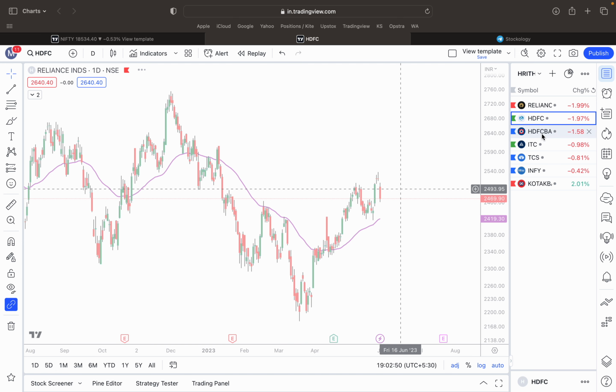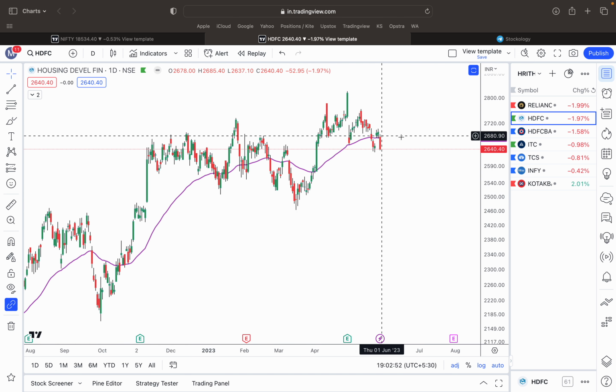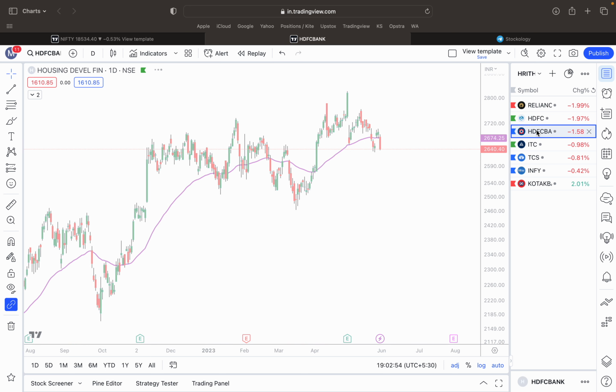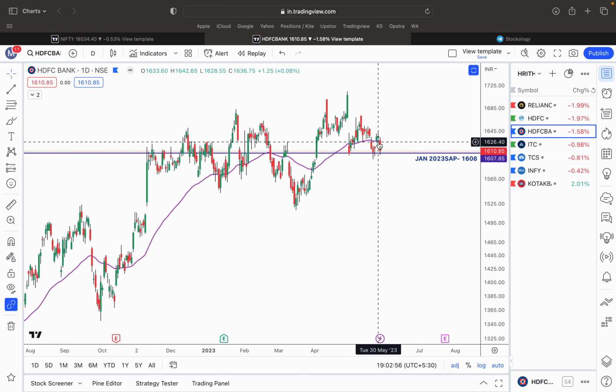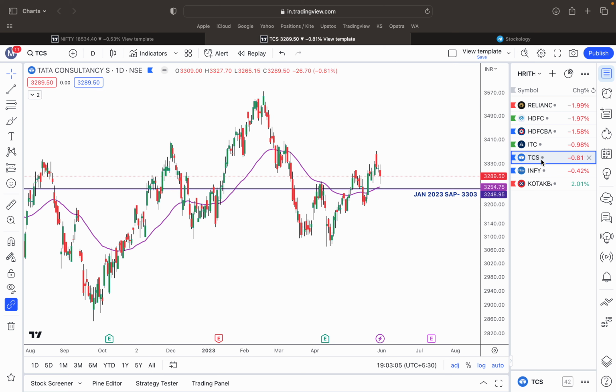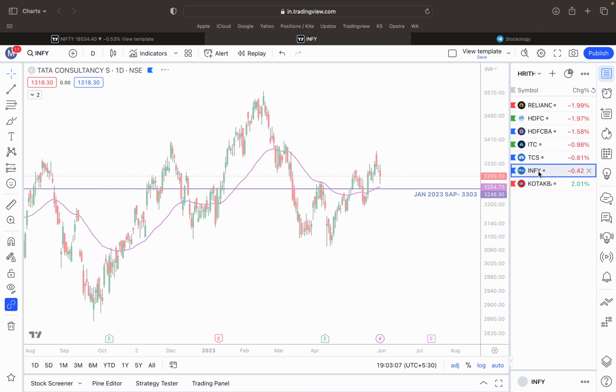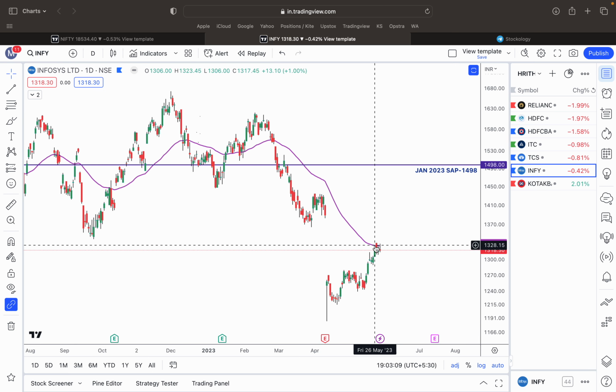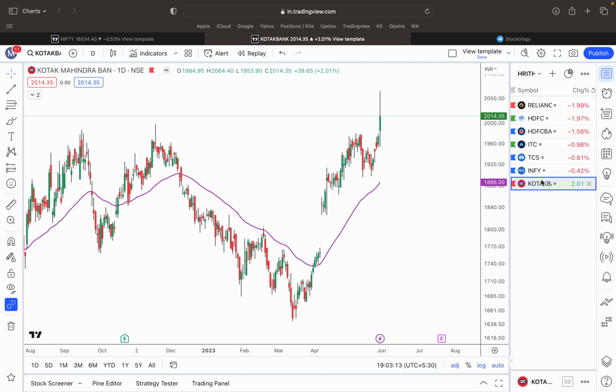HDFC, I believe, is below the 50 EMA. The same is the case with HDFC Bank, even it is below the 50 EMA. ITC is stronger, which is above the 50 EMA. TCS is also above the 50 EMA. Infosys is taking resistance at the 50 EMA, and Kotak is above the 50 EMA. So it is like 50-50.